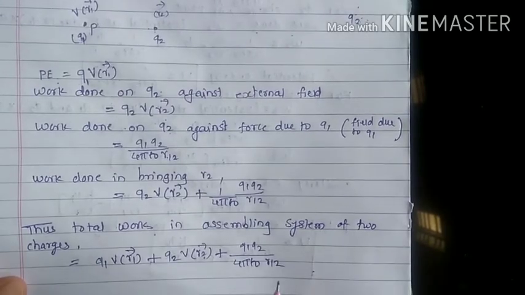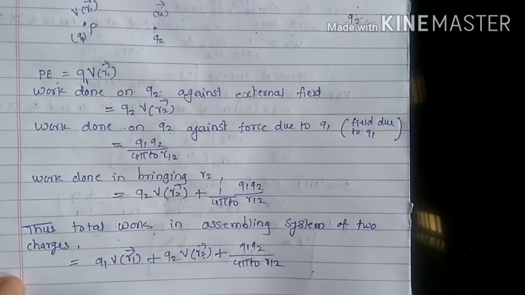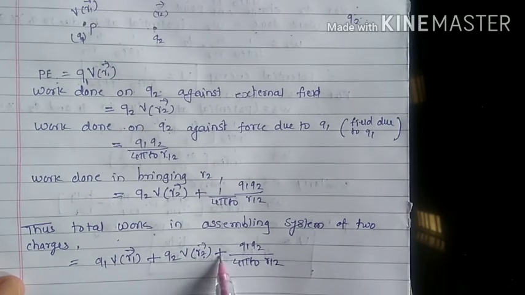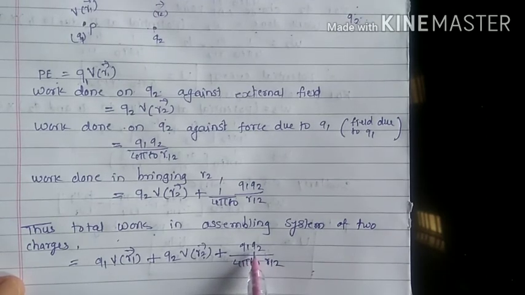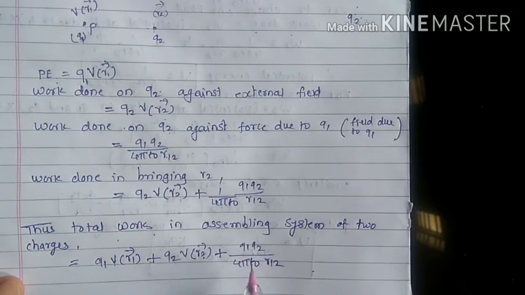In this way, this work is stored in the form of potential energy. The potential energy is written as the first charge into the potential due to the external field, plus the second charge into the potential due to the external field, plus the work done against the field due to the first charge. In this way, we can write the potential energy for the two charge system.